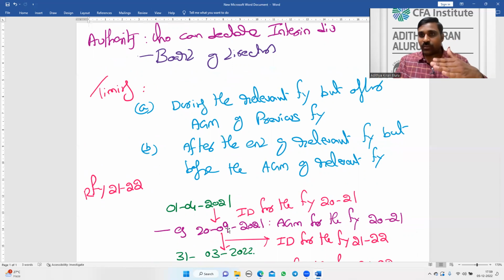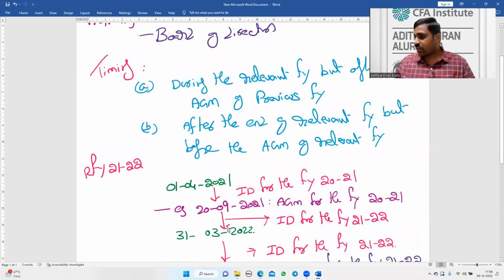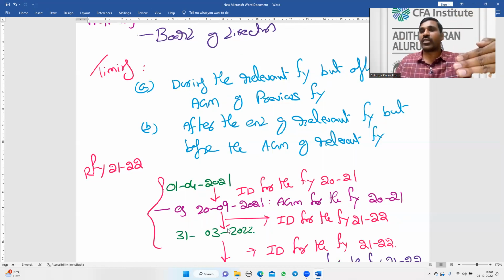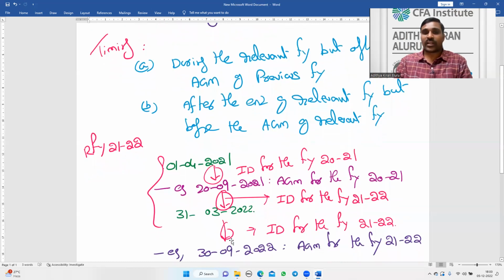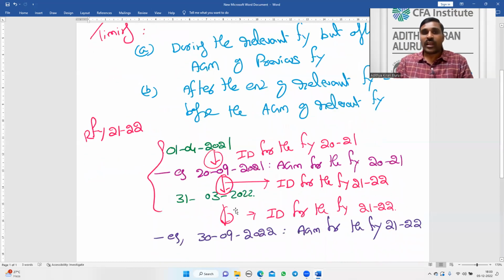Similarly, the entire dividend declared during 2021-22 does not pertain to 21-22. Some portion pertains to 2021, and some other portion pertains to 21-22. I cannot take the whole dividend as 21-22. Only this portion is 21-22, and this portion belongs to the previous year. So this is how the timings for the interim dividend work.